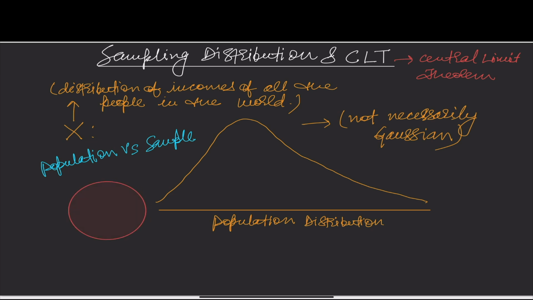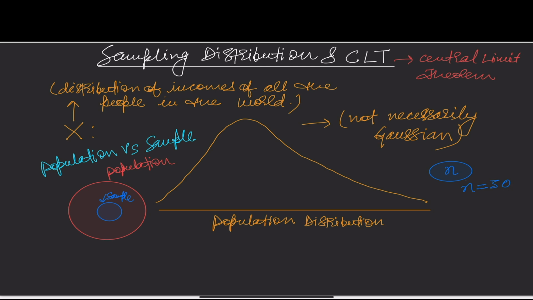So if this is my, let's say, population, then let's say this is my sample. Inside this population, this is my sample. So we know these things, I suppose. So from this entire population, let us assume I pick up a random sample, and I'm taking this sample size as n. So this is my sample size. And let's say just for simplicity, I'm taking the value of n equal to 30 here. So n could be any integer. So I take a random sample of size small n.